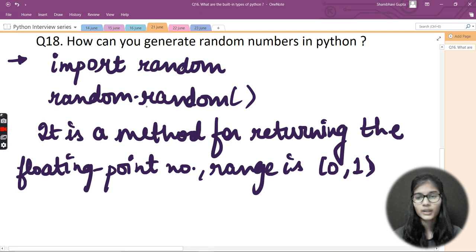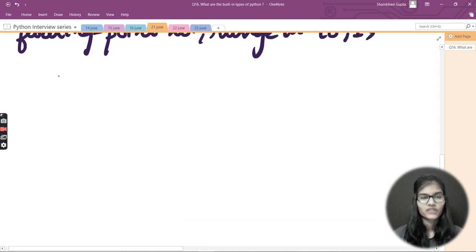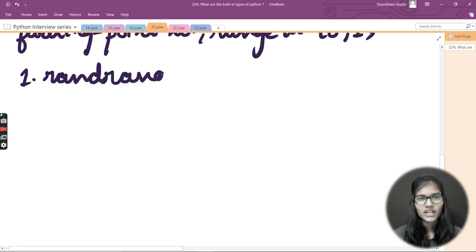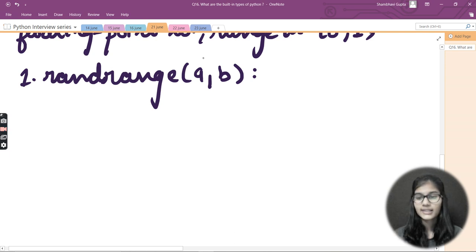Okay, now let's see some other functions of the random module as well. Let me first write out the first function, that is randrange. From the name only you can understand what this is used for. Randrange chooses an integer between a given range, when you just want some random integer value. This is the use of the randrange function.